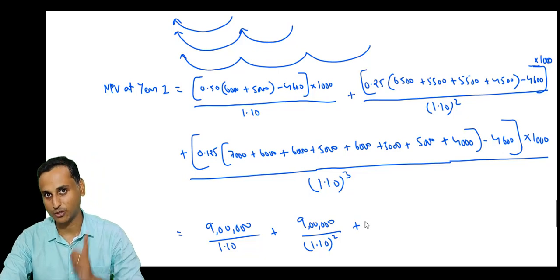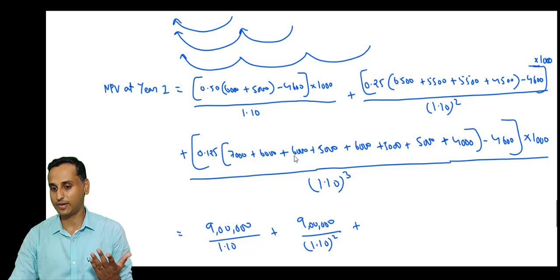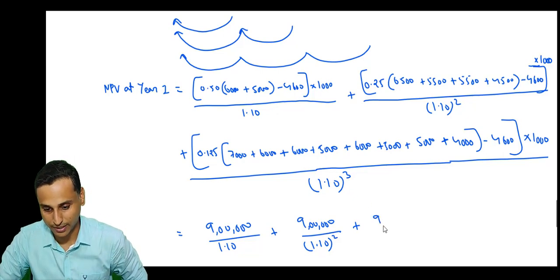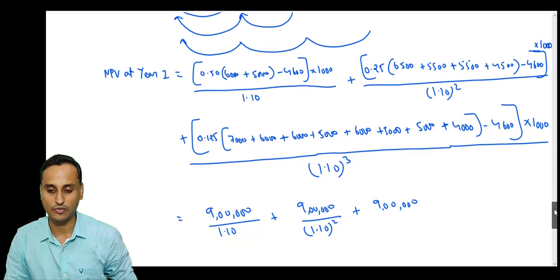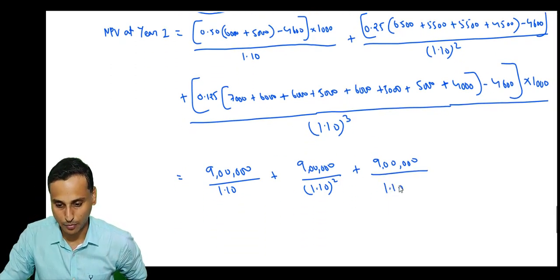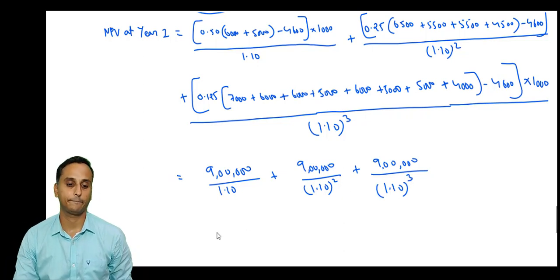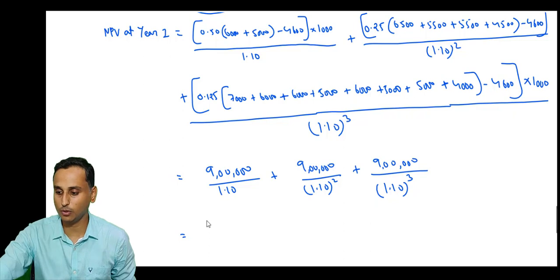We're getting again 5,500 minus 4,600, 900 again here. So into 1,000. So again the cash flows here are also the same, 9 lakh. Why is this happening? I'll talk about this at the end. Divided by 1.10 to the power 3.